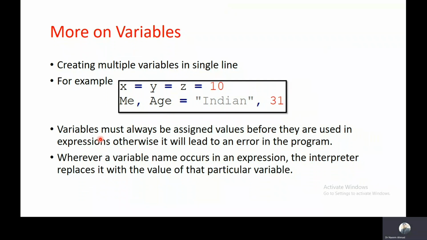Variables must always be assigned values before they are used in an expression, otherwise it will lead to a syntactical error in the program. Wherever the variable name occurs in the expression, the interpreter replaces it with the value of that particular variable. So before going to continue our discussion, let's demonstrate these two concepts with the help of the compiler.